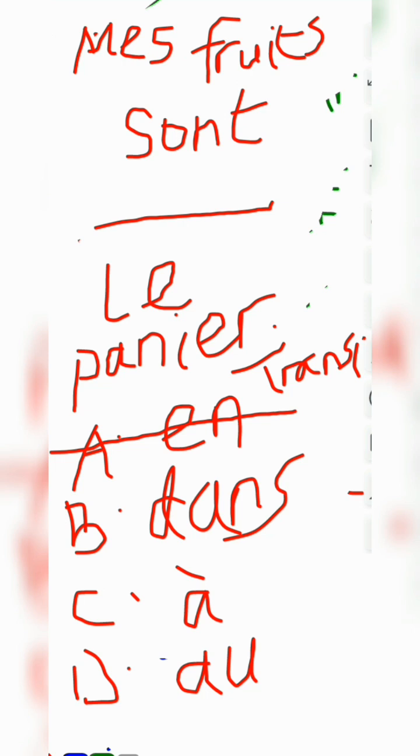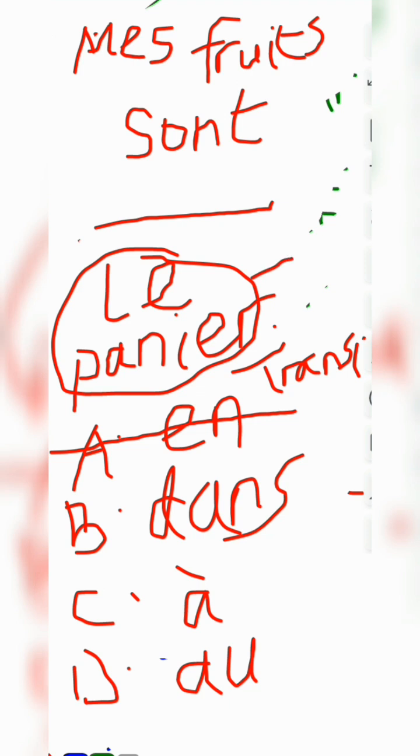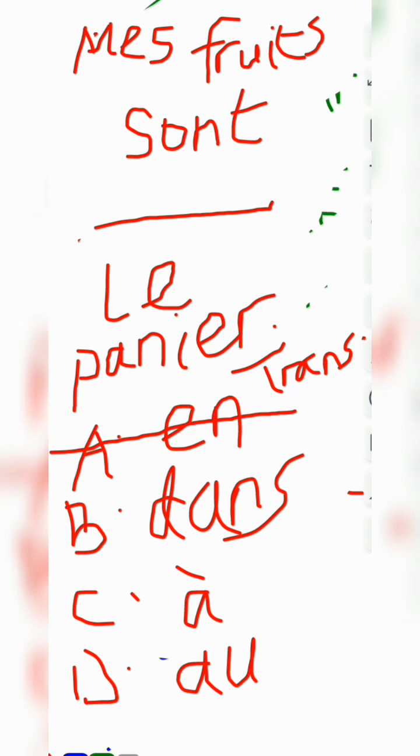And le panier in this sense means basket.